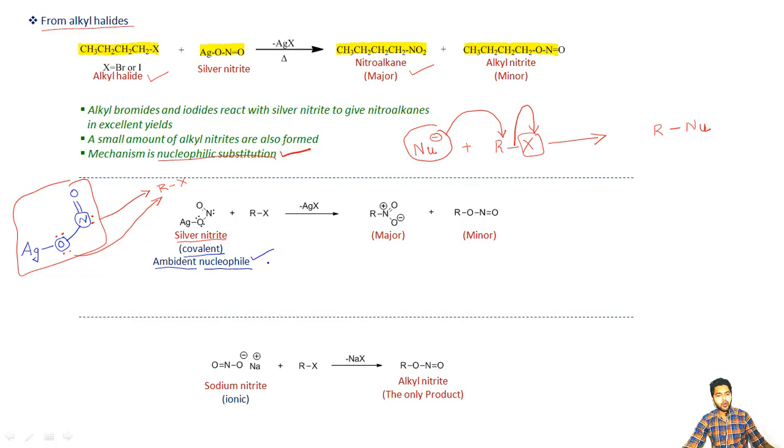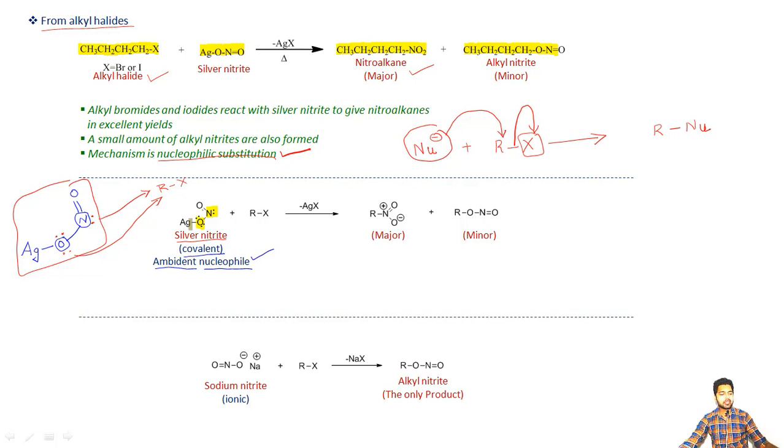Now what happens is, this nitrogen atom and this oxygen atom, both are electronegative, we know. But one thing we also know is that the nitrogen atom is less electronegative as compared to the oxygen atom.